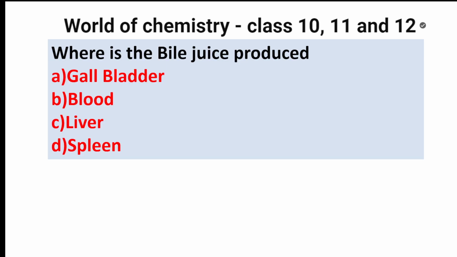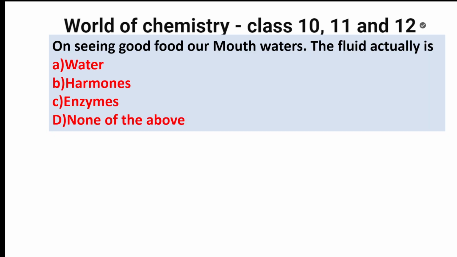Where is the bile juice produced? Bile juice is produced by liver, the largest organ. Done. Produced, they said, not stored. Next, on seeing good food, our mouth waters. When we see good food, burgers, pizzas, what is that because of? Salivary glands releasing saliva. Is saliva option there? Not there. So, none of the above. The fluid is nothing but saliva.